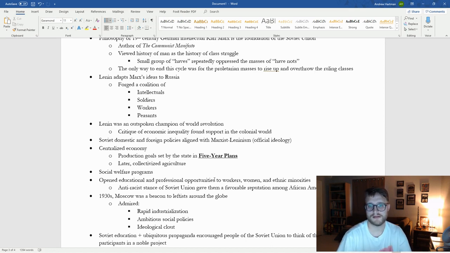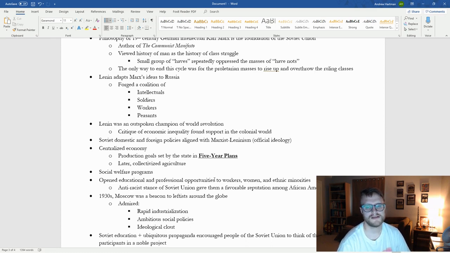And so when Lenin over here is talking about, hey, class struggle is the thing, let's rise up and get our own and form a more equal society, those colonies really listened. And so we see Soviet domestic and foreign policies align with an official ideology known as Marxism-Leninism. They said Marxism-Leninism in the resource, but it's Marxism and it's Leninism. But when you put them together, it's Marxism-Leninism, right?